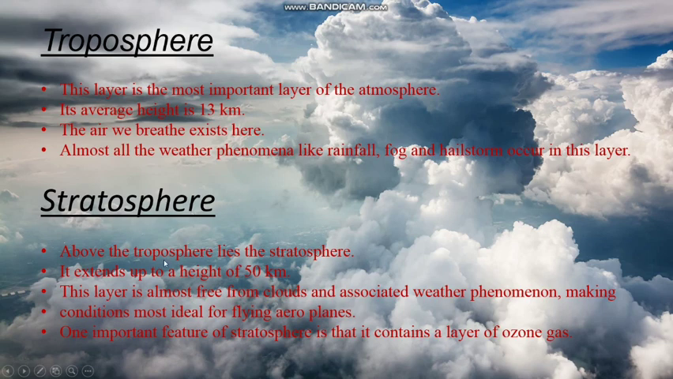Stratosphere. Above the troposphere lies the stratosphere. It extends up to a height of 50 km. This layer is almost free from clouds and associated weather phenomenon, making conditions most ideal for flying aeroplanes. One important feature of stratosphere is that it contains a layer of ozone gas.